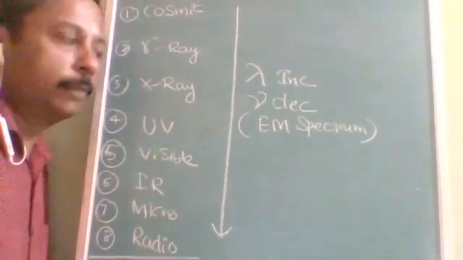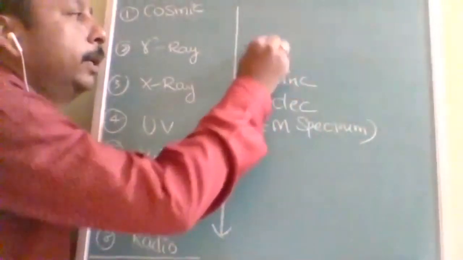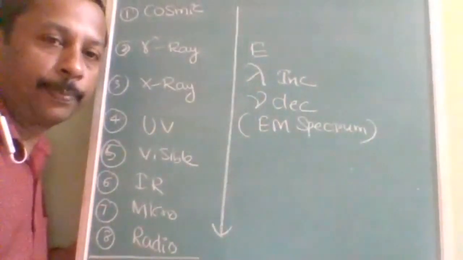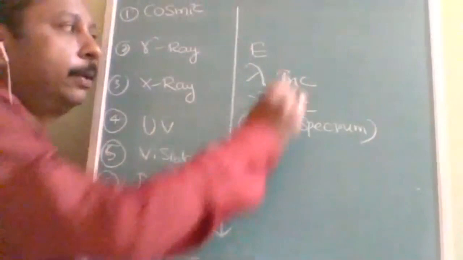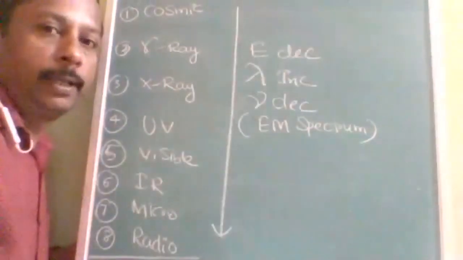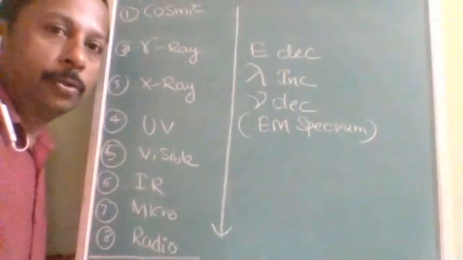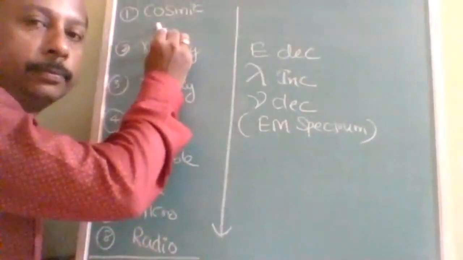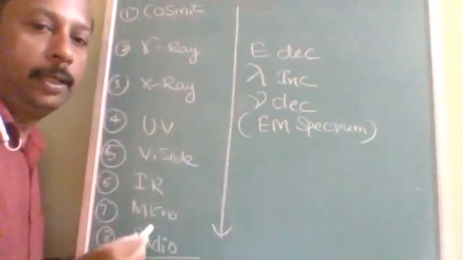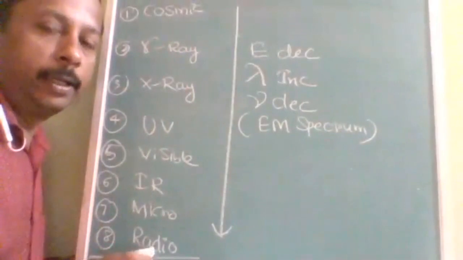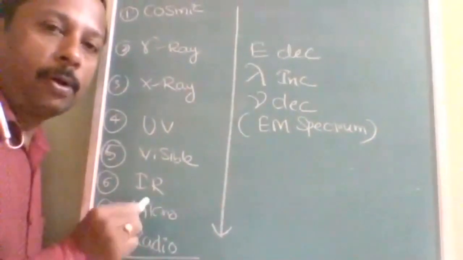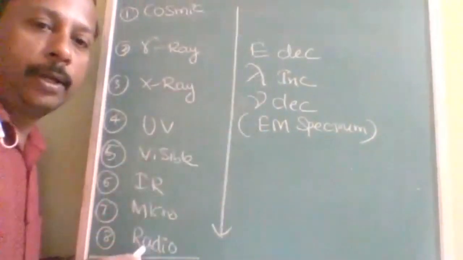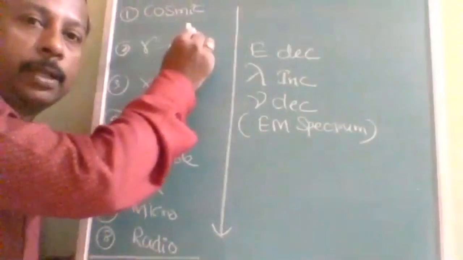Because of this, we can also arrange them by energy. Is the energy in increasing order or decreasing order? Good, decreasing order, because energy and frequency are directly proportional. The most powerful electromagnetic waves are cosmic waves. The least powerful, least energetic waves are radio waves. The longest waves are radio waves, because wavelength increases, and the shortest waves are cosmic rays.